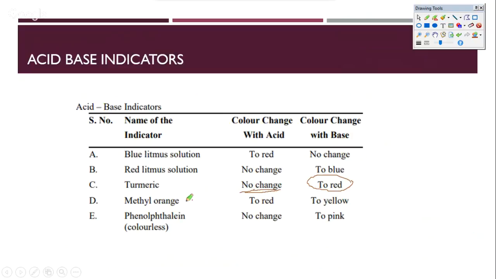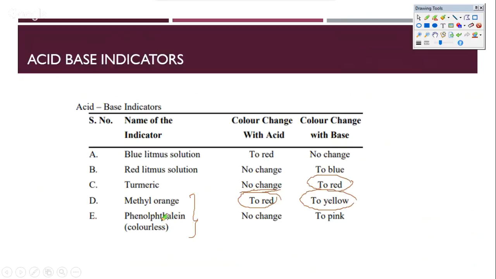If you look at methyl orange, you'll find that it shows coloration very similar to litmus paper, which is red in acid, and it is actually yellow in a base. Okay, so you can always put a base and test whether methyl orange turns yellow or not. And phenolphthalein is also very commonly used. There have been multiple questions asked, especially on these two indicators.